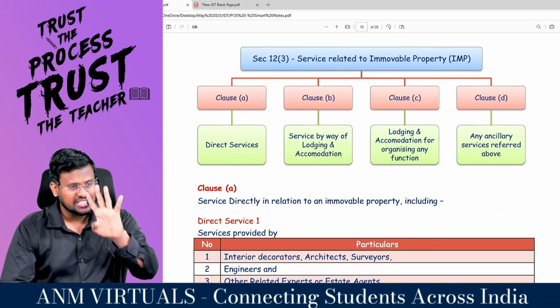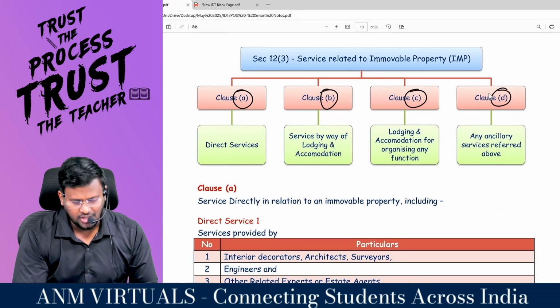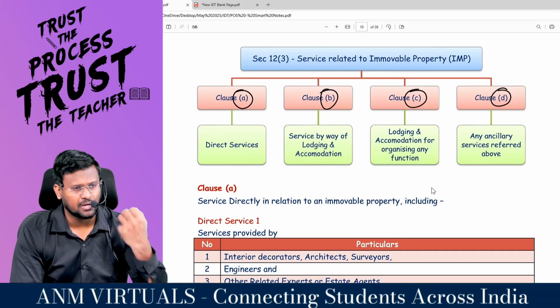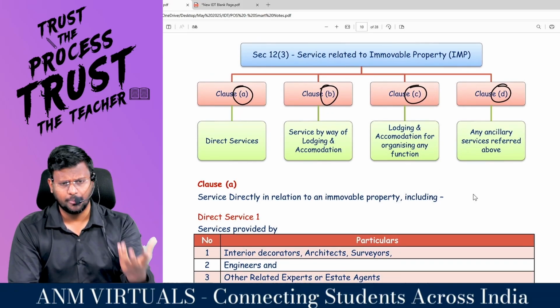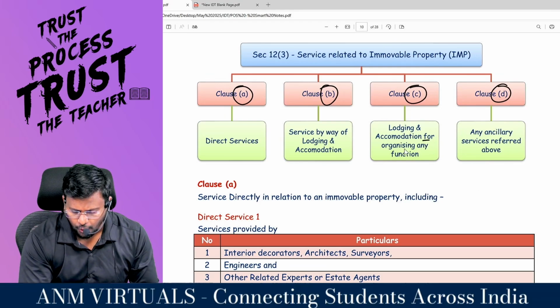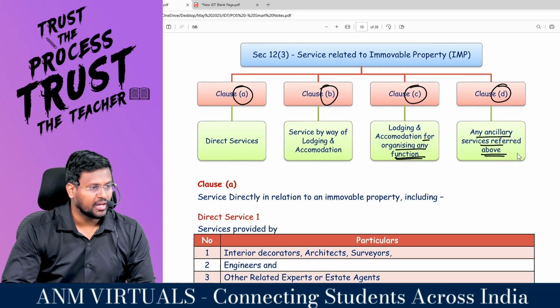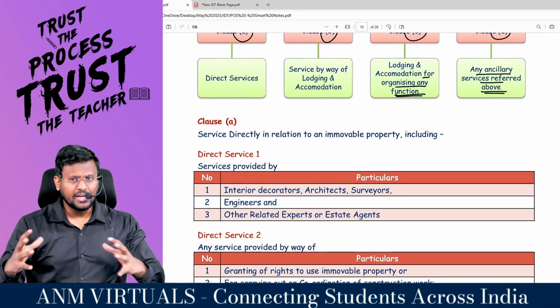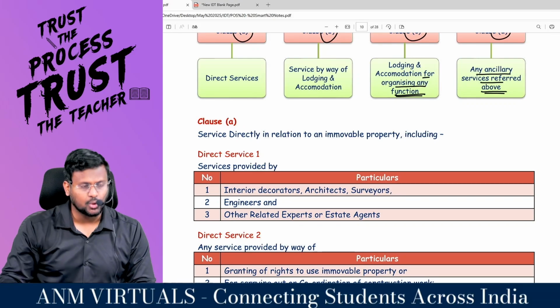Sir, it is classified into 4 categories. Class A, Class B, Class C, Class D. Class A is direct services. Class B is services by way of lodging or accommodation. Class C is lodging or accommodation for organizing any function. Class D is any ancillary services referred above. So, my dear lovable students, Class A, services directly in relation to what property?